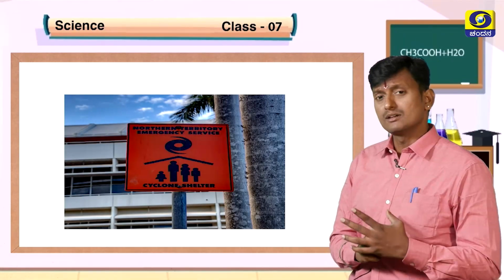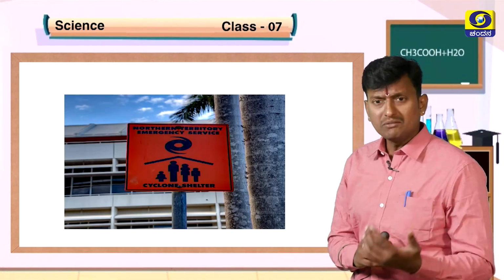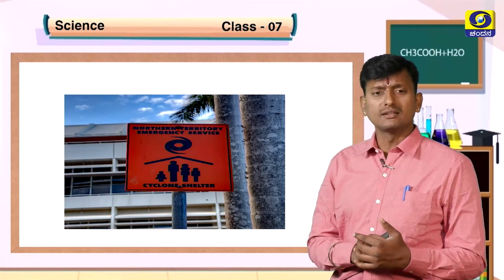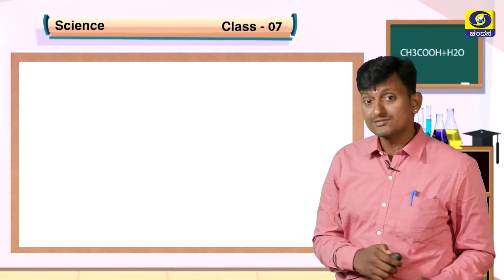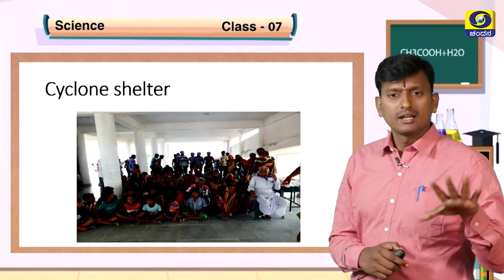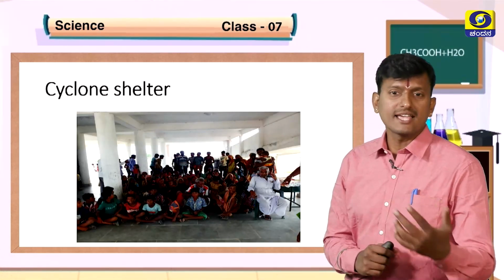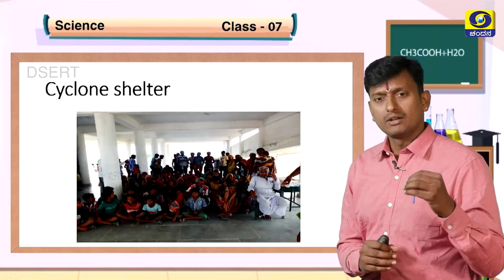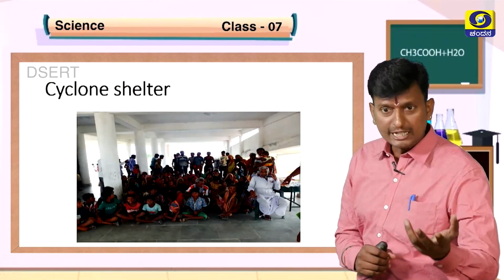Because you know that cyclones create many disasters, the people will lose their homes and everything. In those situations, we are going to provide shelter, called cyclone shelters, so that people will stay there and will be given basic needs like food, medicines, etc. In this way, we will help them to protect their lives. Okay, this is called a cyclone shelter.